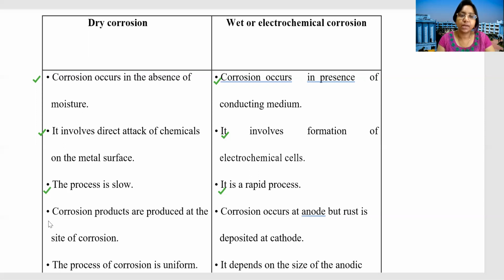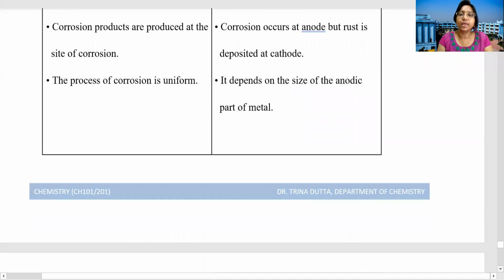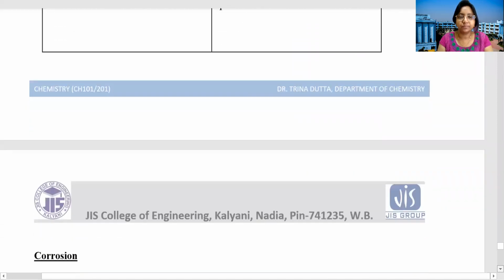Dry corrosion products are produced at the site of corrosion, but wet corrosion occurs at the anode, while rust is deposited at the cathode. I will explain this part in the wet corrosion part in the next lecture, where you will be more clear. Just these are the basic differences between wet corrosion and dry corrosion. The process of corrosion is uniform for dry corrosion, but for wet corrosion, it depends on the size of the anodic part of the metal.